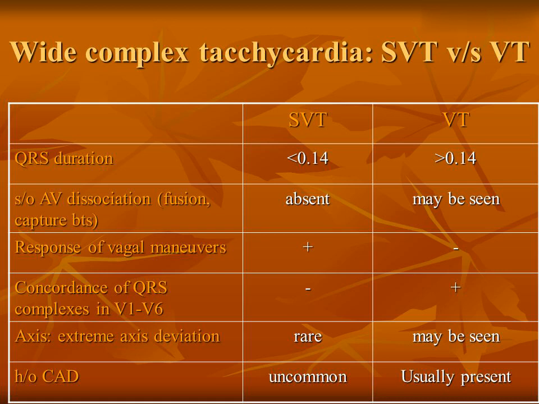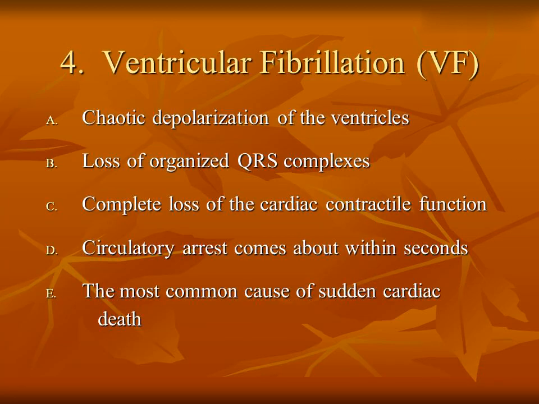QRS duration: less than 0.14 for SVT, greater than 0.14 for VT. AV dissociation, fusion, capture beats: absent in SVT, may be seen in VT. Responsive to vagal maneuvers: SVT. Concordance of QRS complexes in V1 to V6: present in VT. Axis: extreme axis deviation, rare in SVT. History of CAD: uncommon in SVT, usually present in VT.